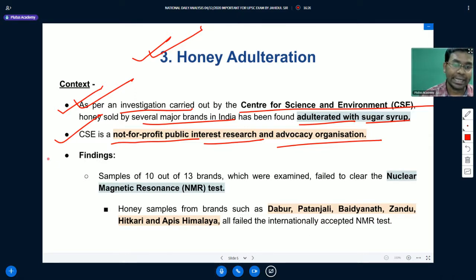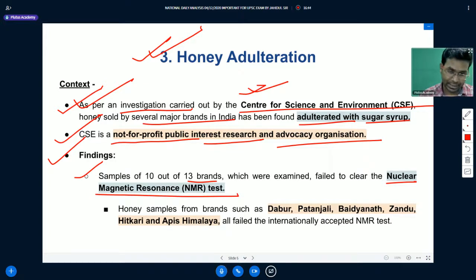What are the findings of this particular investigation conducted by the Center for Science and Environment? Samples of 10 out of 13 brands which were examined failed to clear the nuclear magnetic resonance test. So they investigated 13 brands, and samples of 10 brands failed this test.